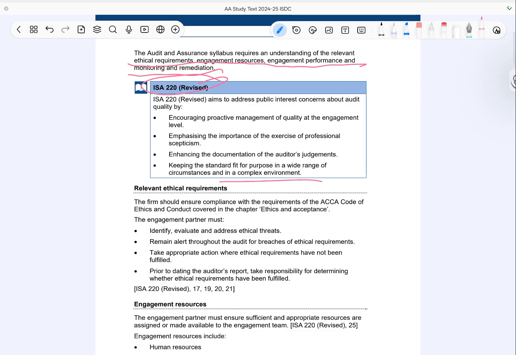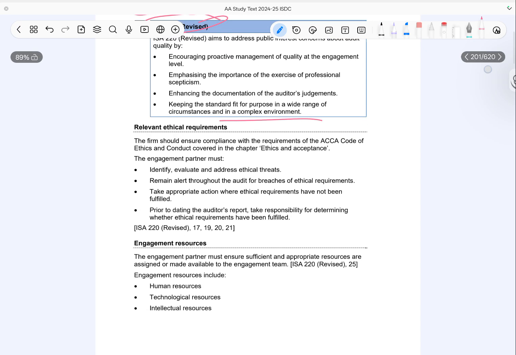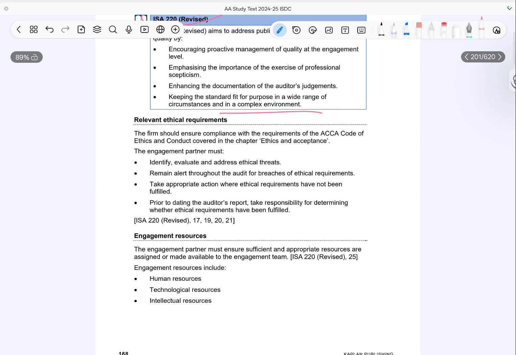Now, relevant ethical standards. The firm must ensure compliance with the ACCA Code of Ethics and Conduct. The engagement partner has a key responsibility here. They must identify, evaluate, and address any ethical threats. They must also remain alert throughout the audit for any breaches of ethical requirements. If any issue arises, appropriate action must be taken immediately. Before signing the audit report, the engagement partner must confirm that all ethical requirements have been complied with. Now, engagement resources.